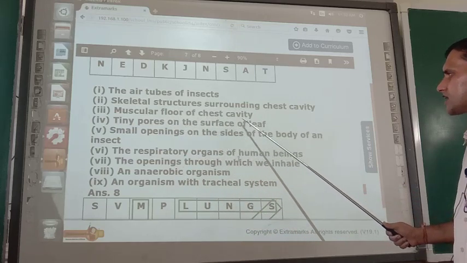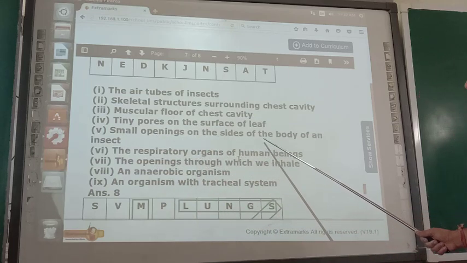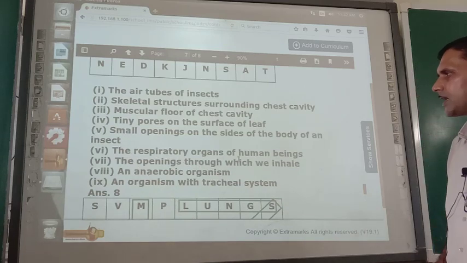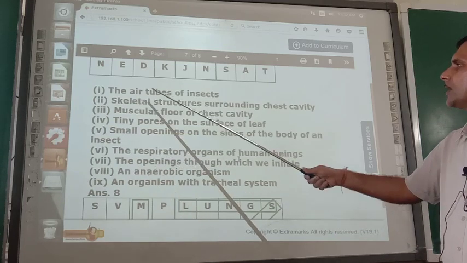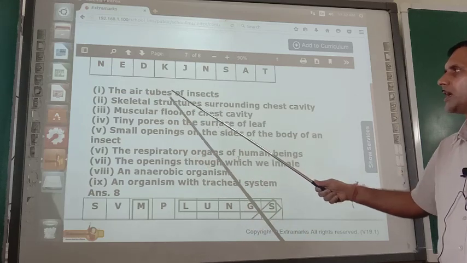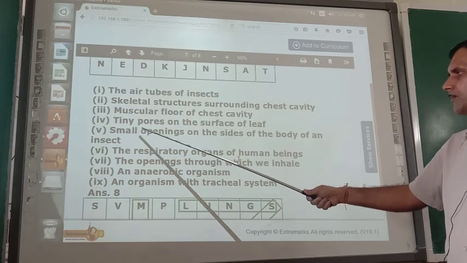Tiny pores on the surface of leaves: stomata. Small openings on the sides of the body of an insect: spiracles. This first one is the air tubes. What is that? Trachea. The air tubes, first one is trachea. And this is spiracles, fifth number.